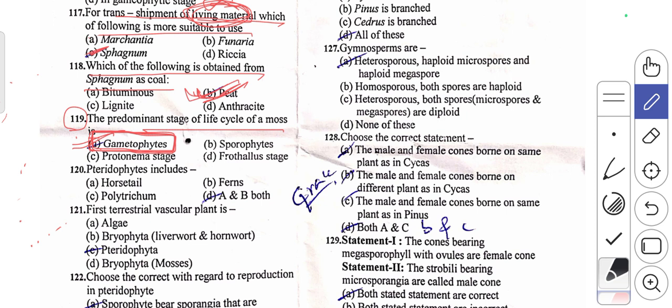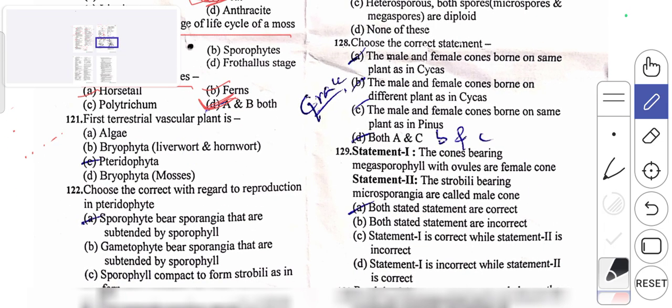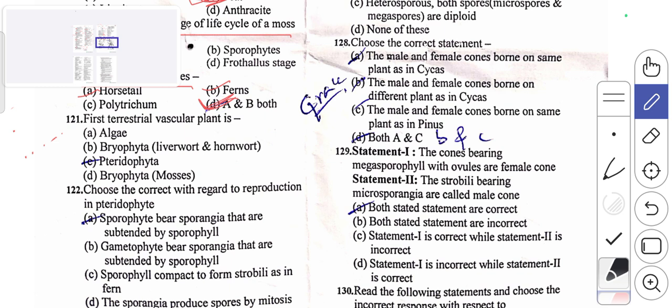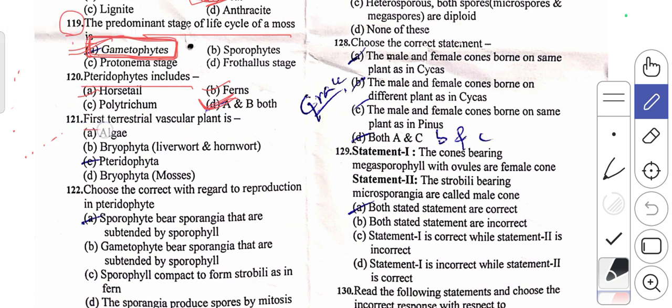120. The pteridophytes include, it is also the first statement given in the textbook, horsetail and ferns. So hence the answer for this question is D, A and B both. Next question. The first terrestrial vascular plant is the pteridophyte.